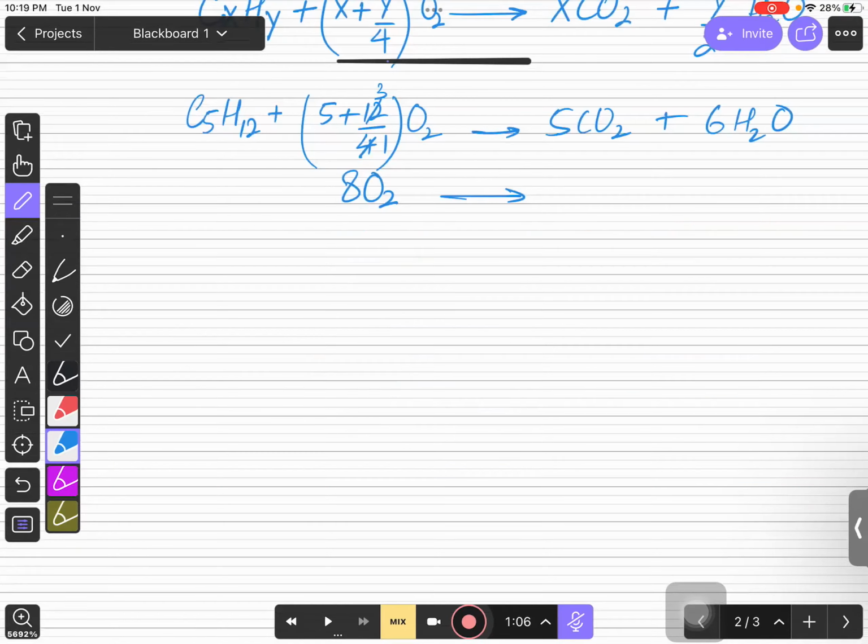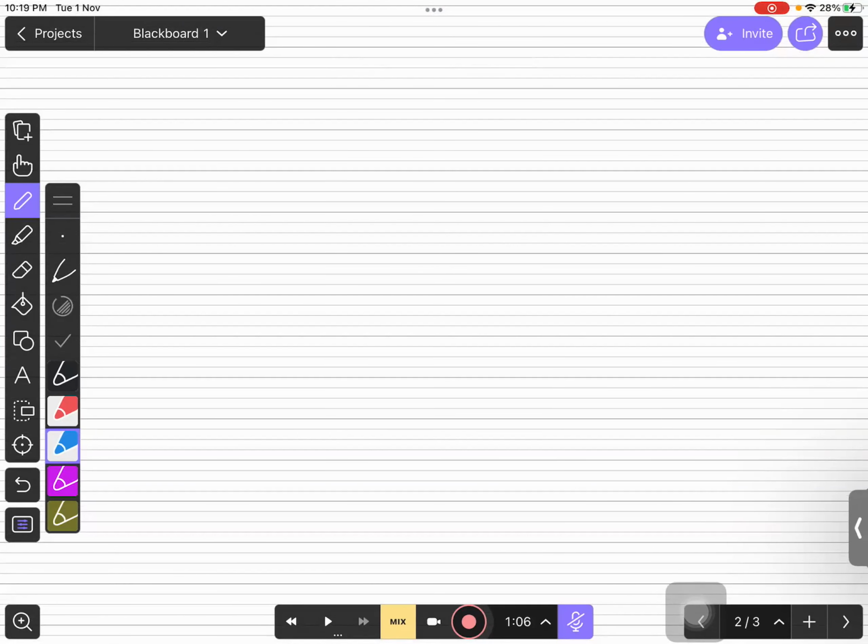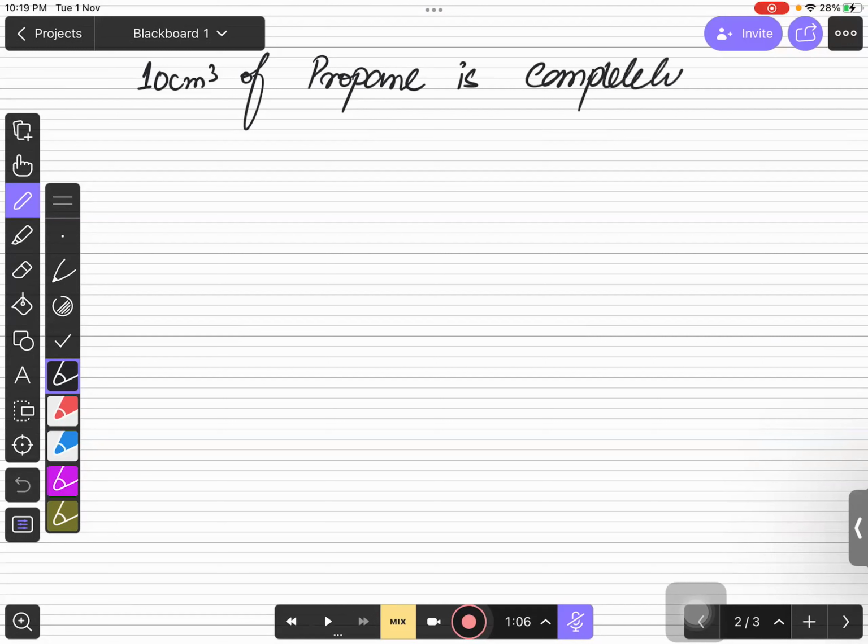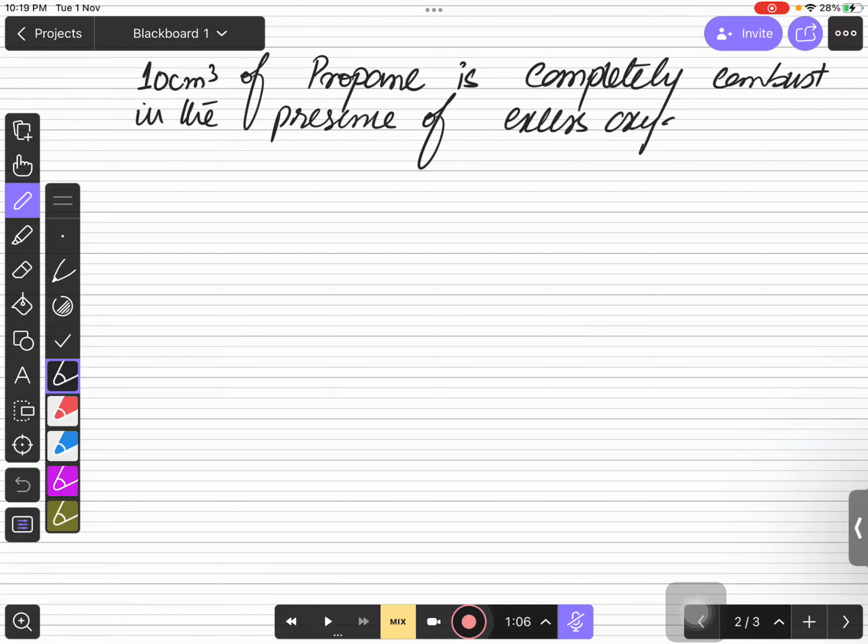Let's see, suppose I have one of the questions over here. मोल से कनेक्टेड क्वेश्चन है ये. Suppose बच्चों we have a question that 10 centimeter cube of propane is completely combusted in the presence of excess oxygen, right? And excess oxygen आपके पास कितनी है बच्चों? We have 100 centimeter cube excess oxygen over there, right? So this is what the question is saying to you.